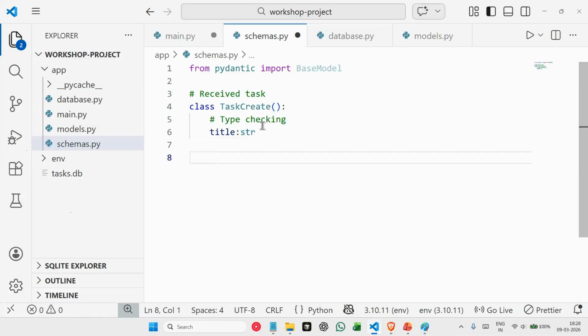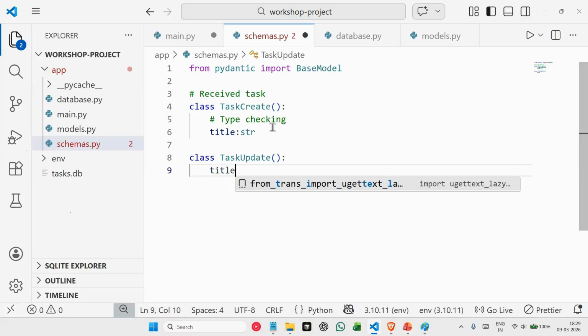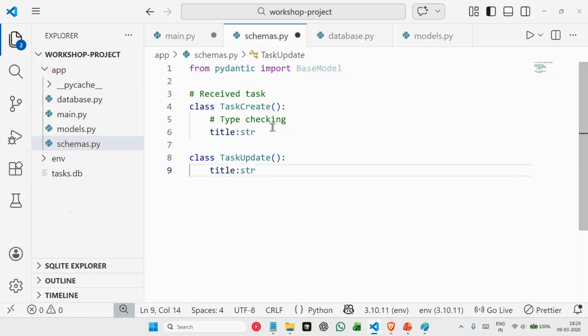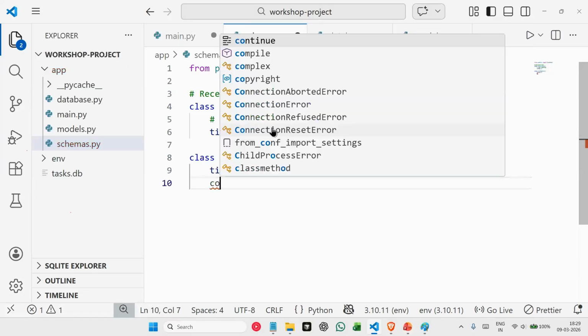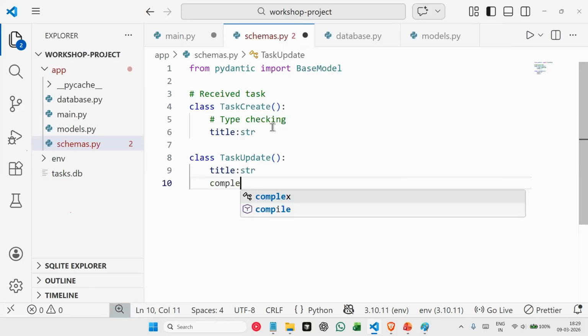We'll also say task update. So this is for our update request. So task update will have title, which will be str, string, and also since we are updating our task, we are also expecting the completed status, which will be a boolean value. So bool.